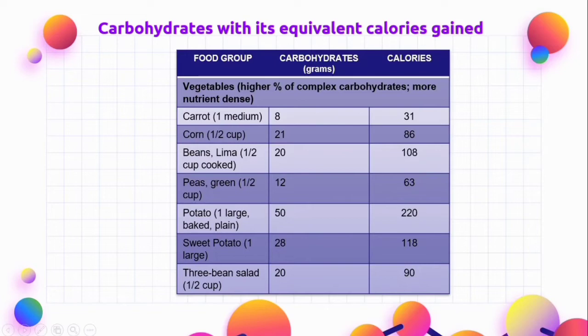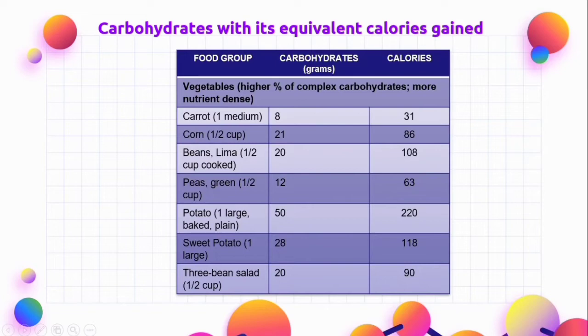Next is 1/2 cup of green peas, and it has 12 grams of carbohydrates, which is equivalent to 63 calories. Next is one large baked plain potato. It has 50 grams of carbohydrates, equivalent to 220 calories. Next is one large sweet potato.